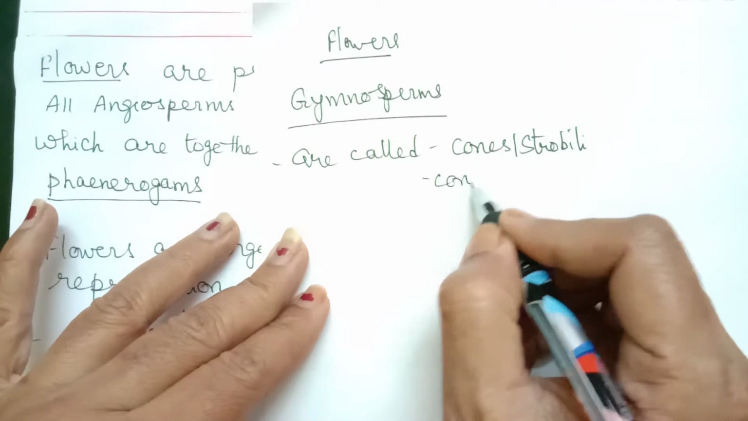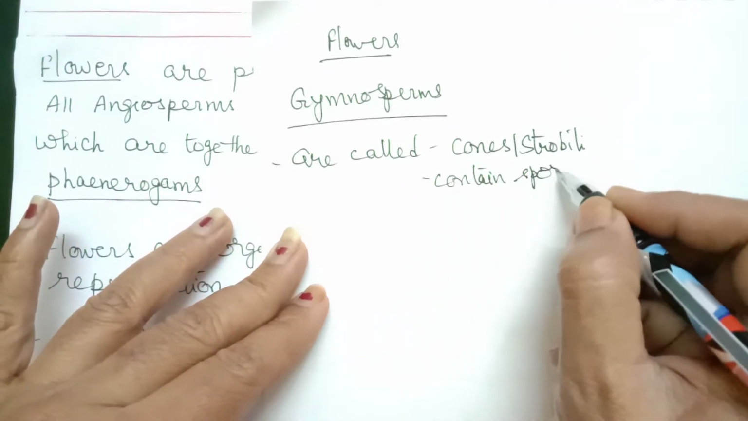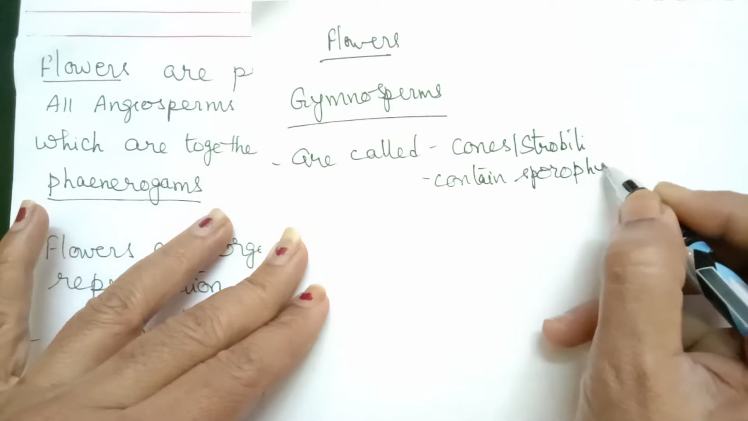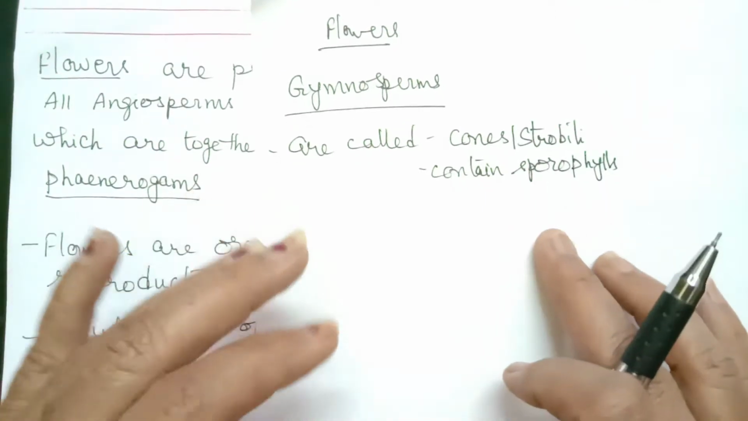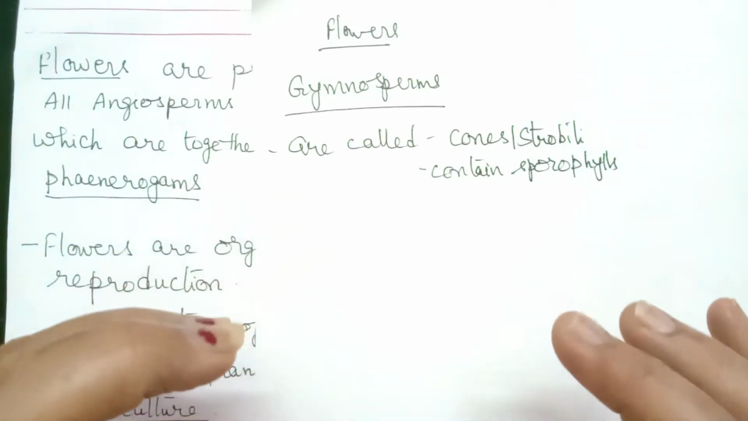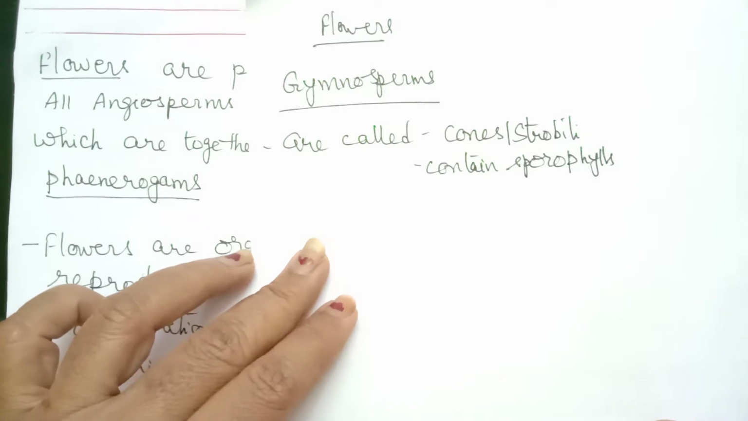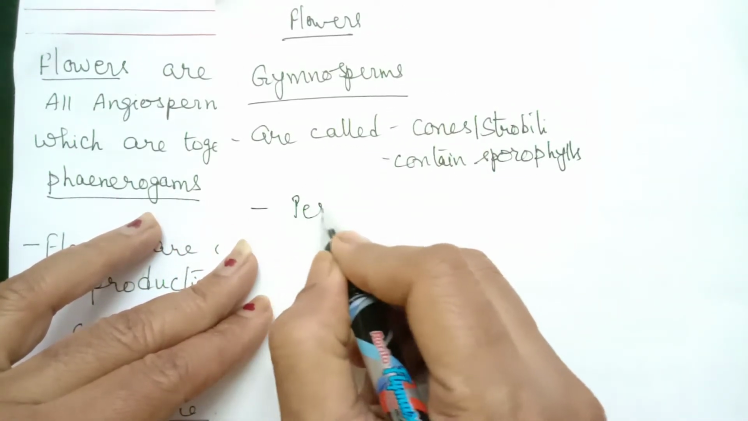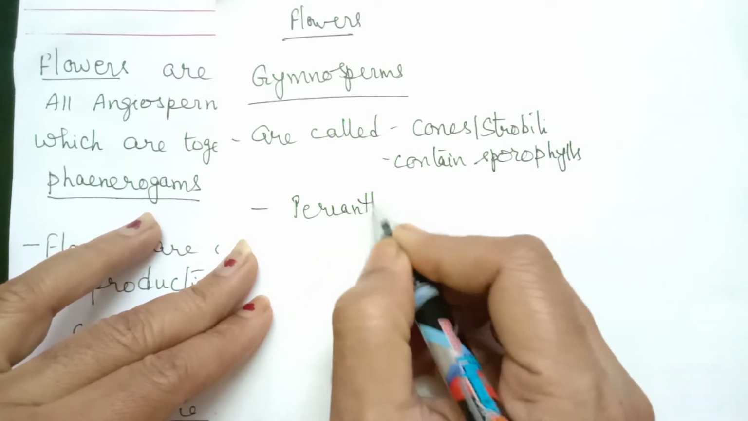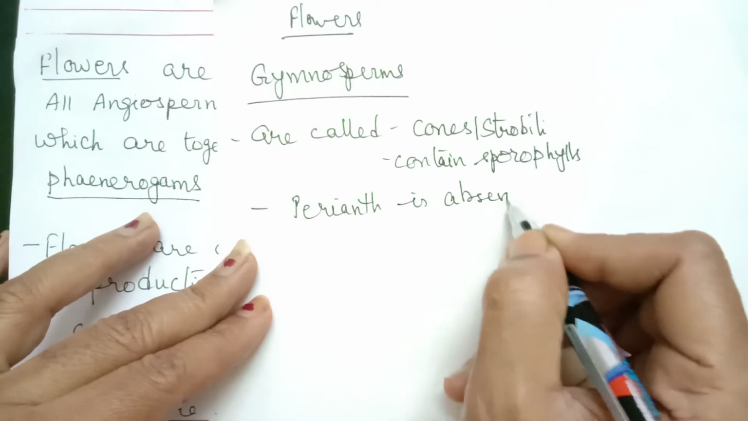They contain many sporophylls. What are sporophylls? We are going to discuss later. So they contain many sporophylls. All sporophylls together form a cone. And this cone is referred to as a flower in case of gymnosperms. So what is lacking here is the perianth. Perianth is absent in the flowers of gymnosperms.